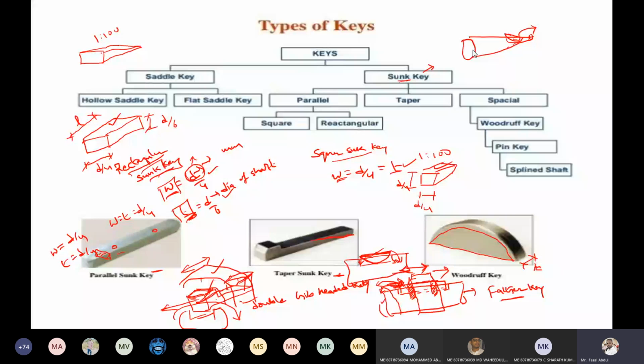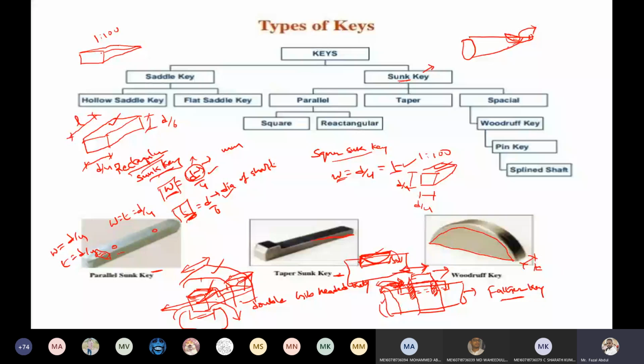Now coming to the disadvantages: the depth of the keyway we provide in the shaft is required to be very large. If you provide a small keyway, half of the key comes outside, so the self-alignment of the Woodruff key is not going to work.